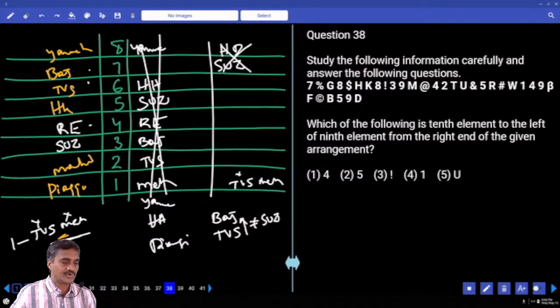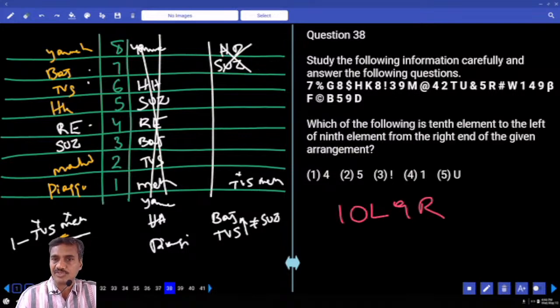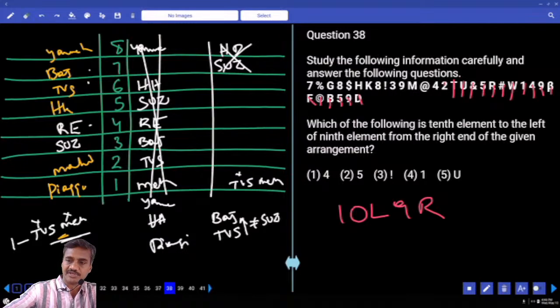The next one, 38 to 40, is based on sequence. Coming to question number 38: which of the following is 10th to the left of 9th from the right? 10th left and 9th right. Opposite direction, add these two: 19th from the right. Counting 1, 2, 3, 4, 5, 6, 7, 8, 9, 10, 11, 12, 13, 14, 15, 16, 17, 18, 19. That is choice 1, question number 38.